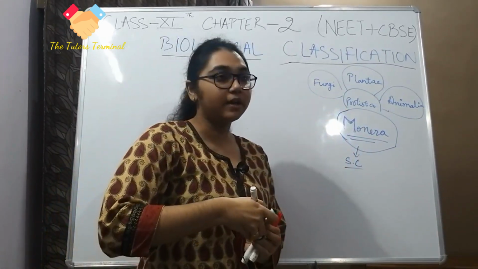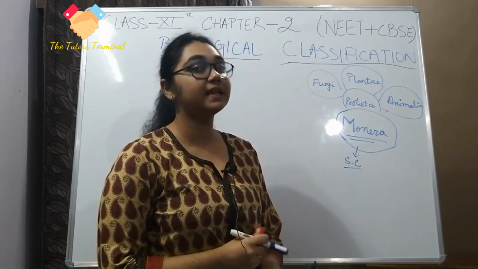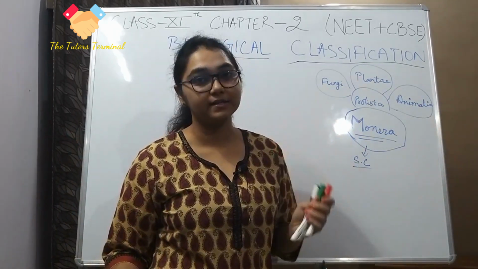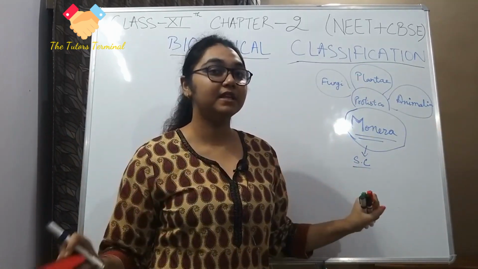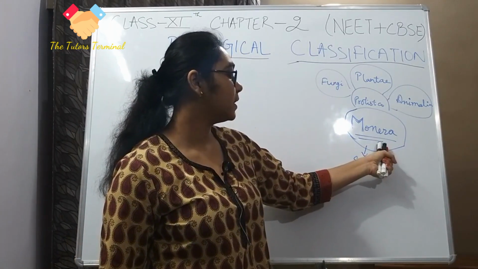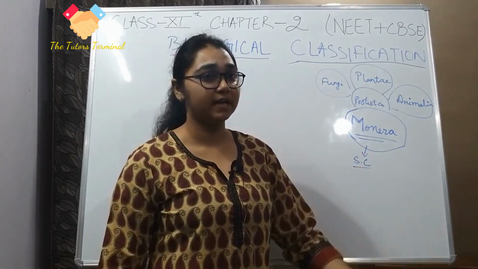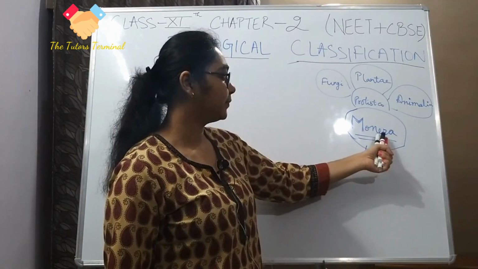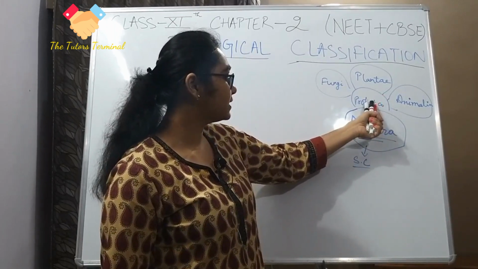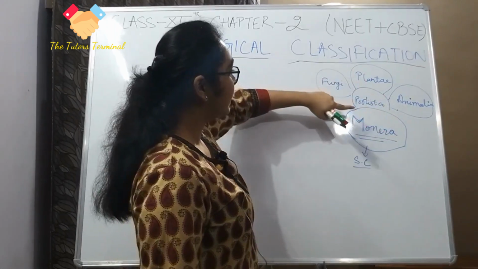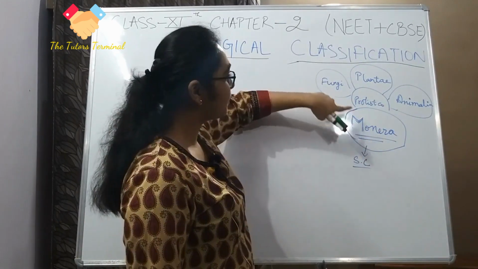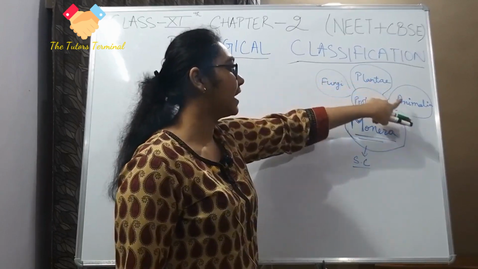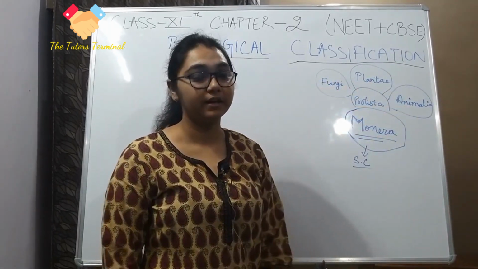You all know that organisms have evolved from single cell organisms. I, you, and any other organism, any other animal, plant, everything has evolved from single cell organisms, and those single cell organisms are the baseline, the most primitive organisms, called the Monera. From Monera, protists have evolved, but you might be thinking that from protists, fungi will evolve. No, from protists, fungi, Plantae and Animalia, all three have evolved.